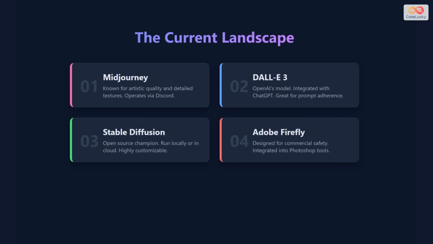The landscape is dominated by four major players. Midjourney, known for its artistic flair; DALL-E 3 by OpenAI, famous for its logic; Stable Diffusion, the open-source hero; and Adobe Firefly, the commercial standard for professionals. Let us dive into each one.